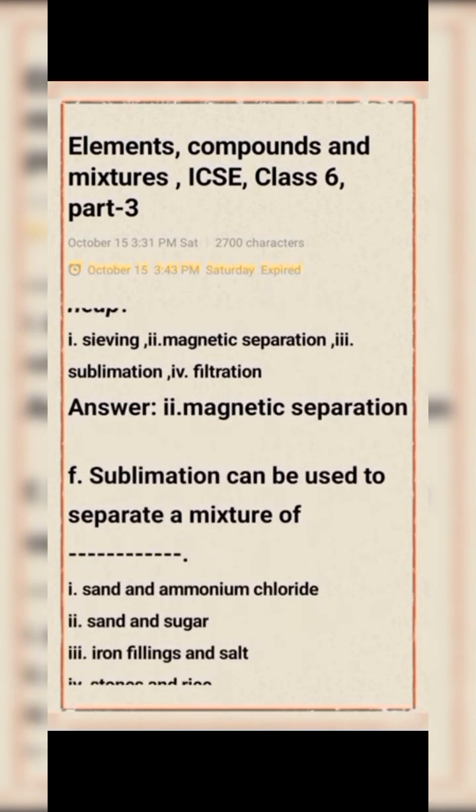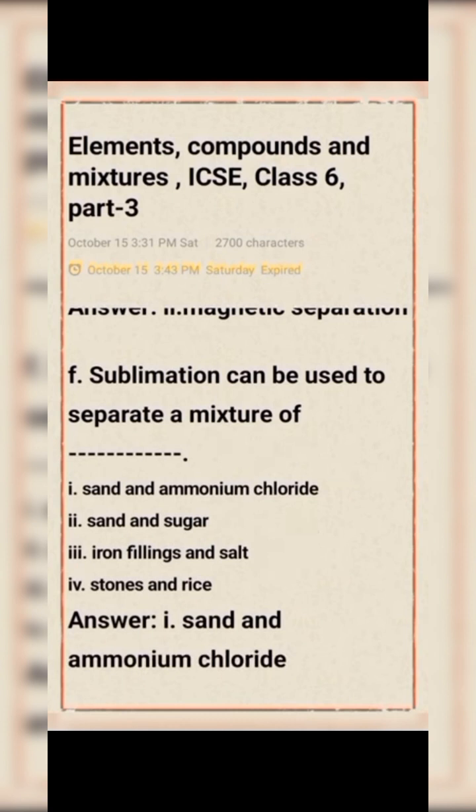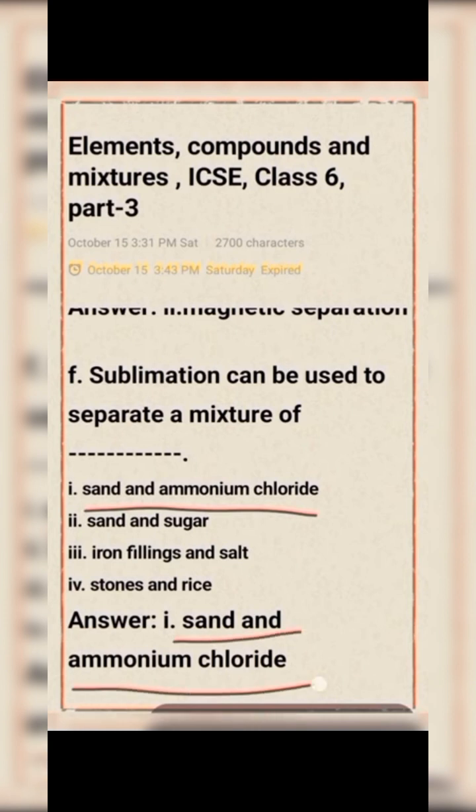Next question. Sublimation can be used to separate a mixture of: option 1 sand and ammonium chloride, option 2 sand and sugar, option 3 iron filings and salt, option 4 stone and rice. Option 1 is the right answer, that is sand and ammonium chloride.